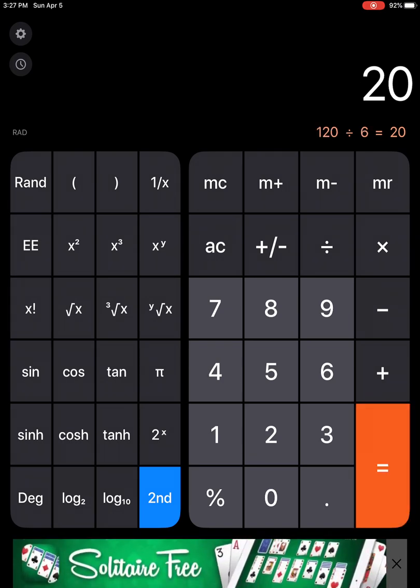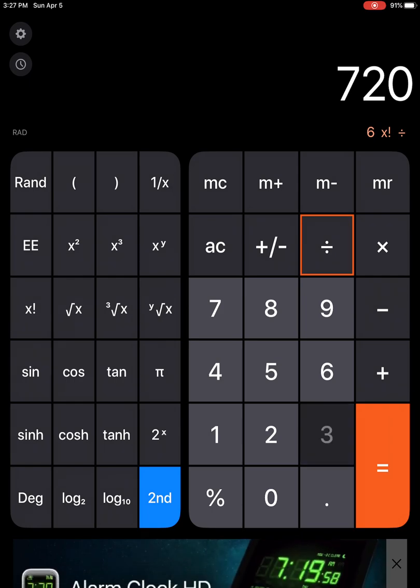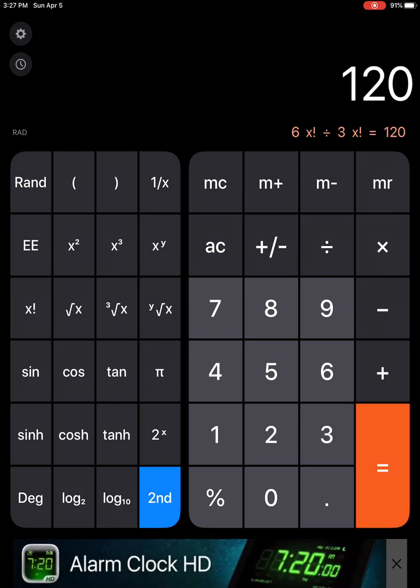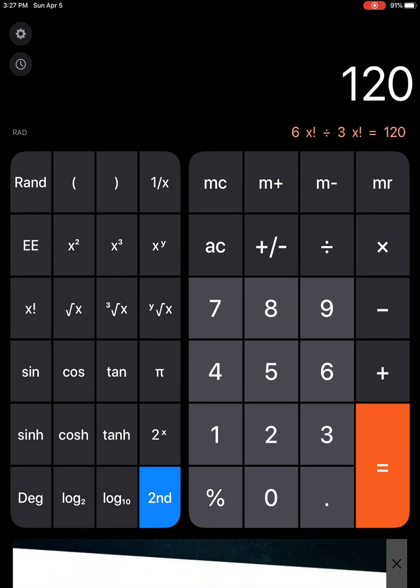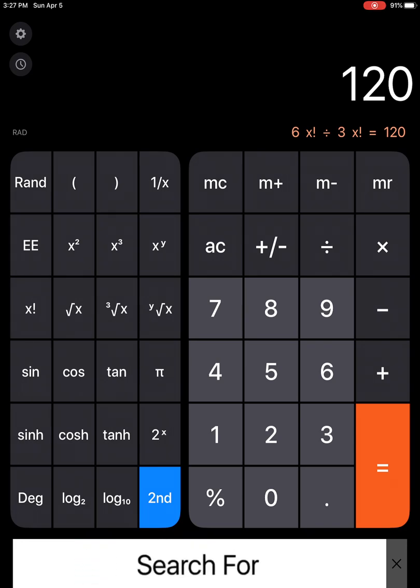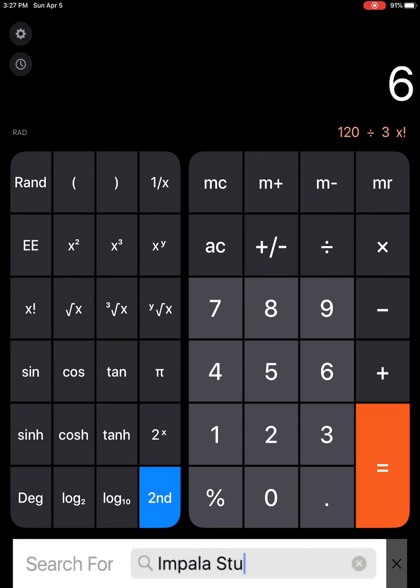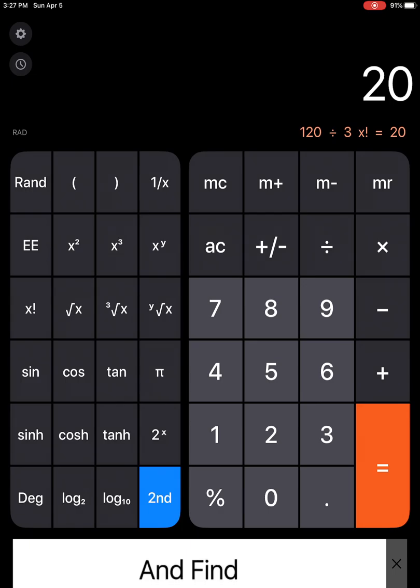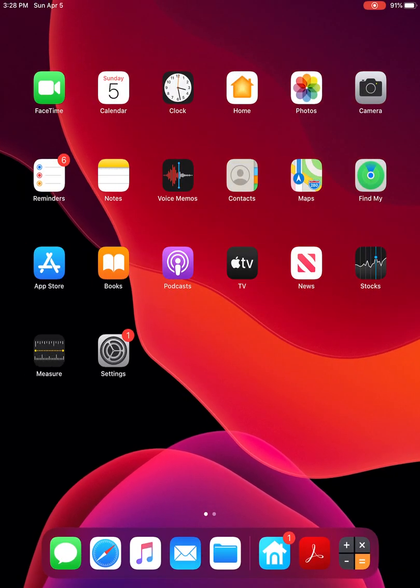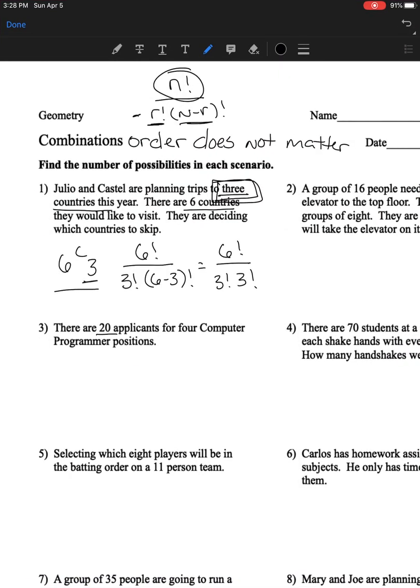But I still have that second divide by 3 factorial, so I'm just going to do it twice. 6 factorial divided by 3 factorial gives me 120, then divide by 3 factorial again, and I still get the same answer of 20. So let's pull this back up. My answer for this one is 20. So you can do that math twice. All right, let's look at another one.